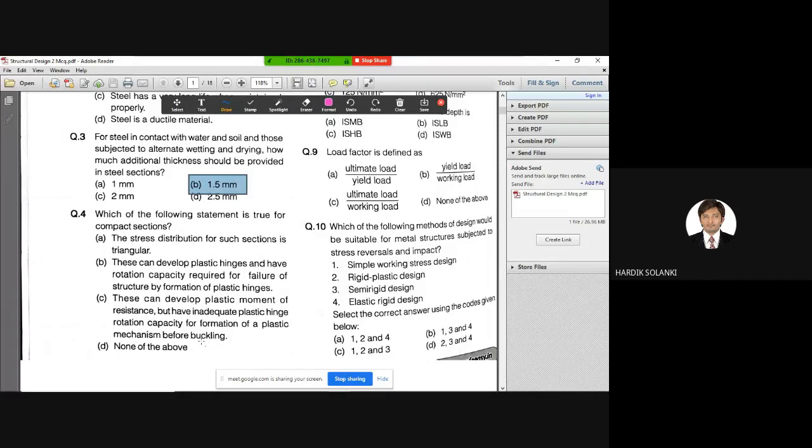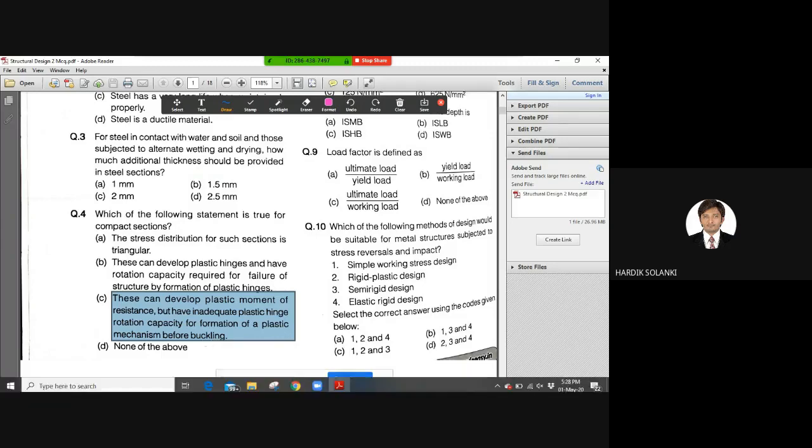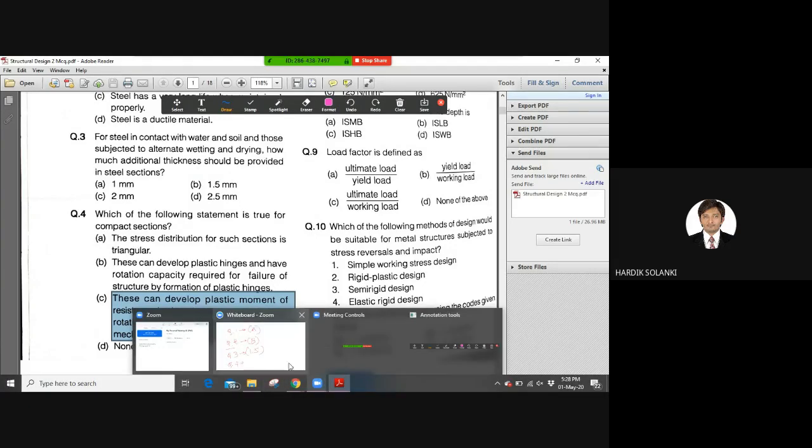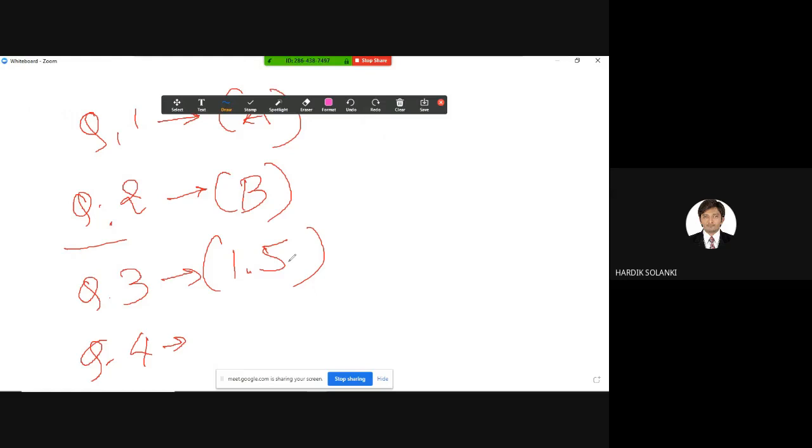Right, so question number 4, the correct answer is answer C. That is for compact section. This is the property of compact section. This can develop plastic moment of resistance but have inadequate plastic hinge rotation capacity for formation of plastic mechanism before buckling. So again, I go back to the writing pad and question number 4, correct answer is answer C.